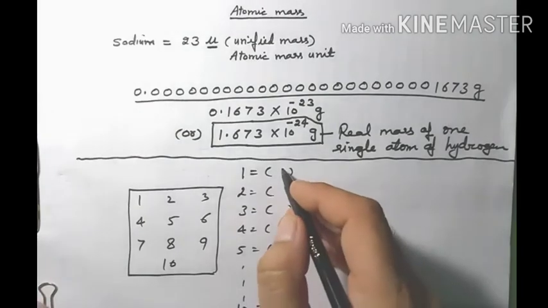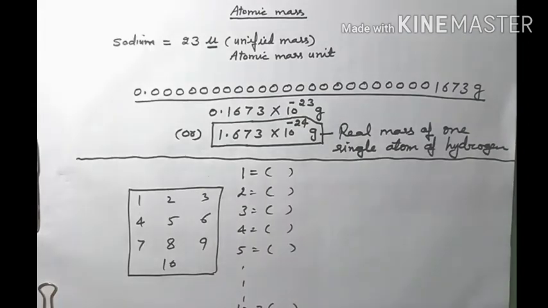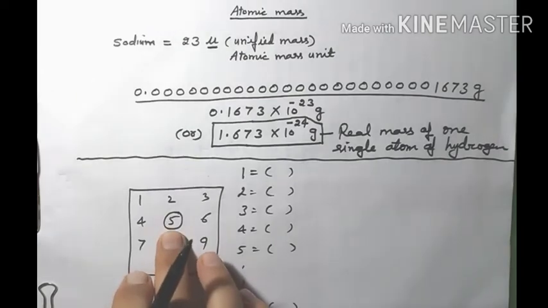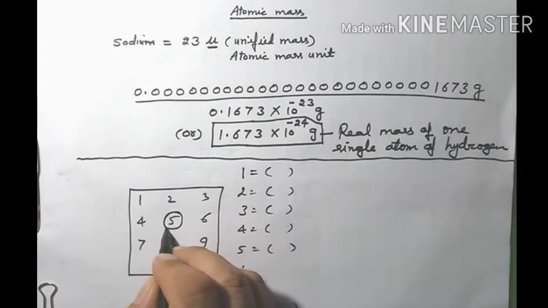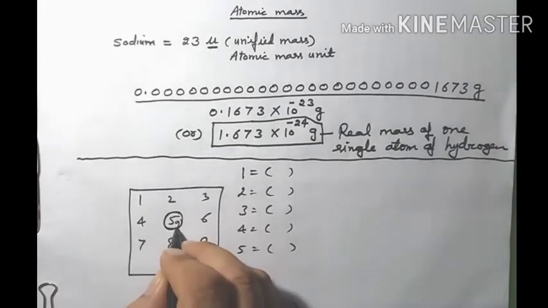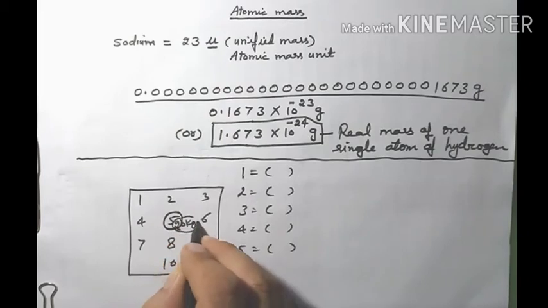Whatever the weight comes, that we write. This is one of the ways. And what is the second way? The second way is this: we make any student a unit, say student number 5, and we compare the weights of the other students with that of this student. Suppose we make this one a unit, and its weight is 20 kg.